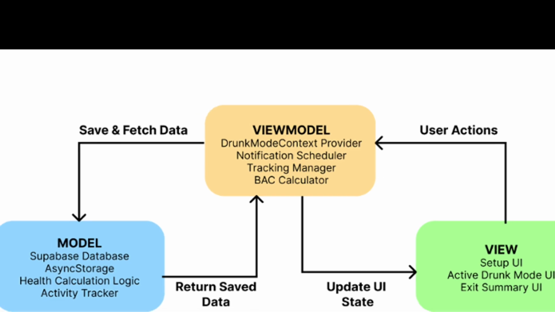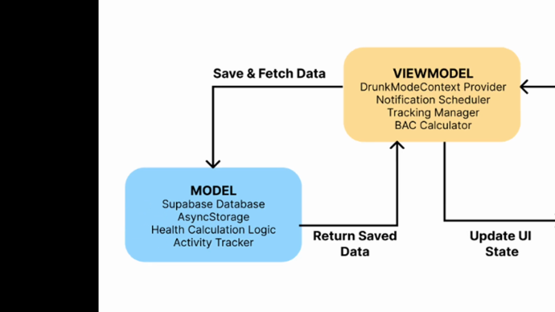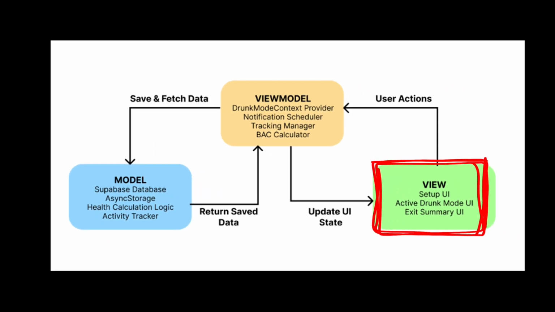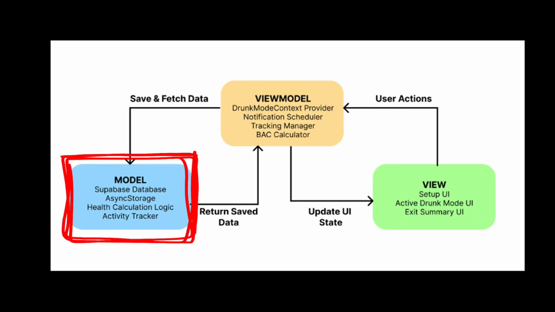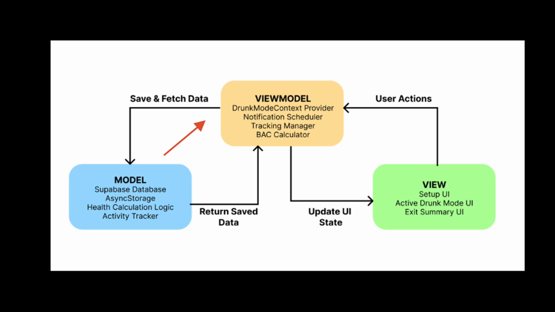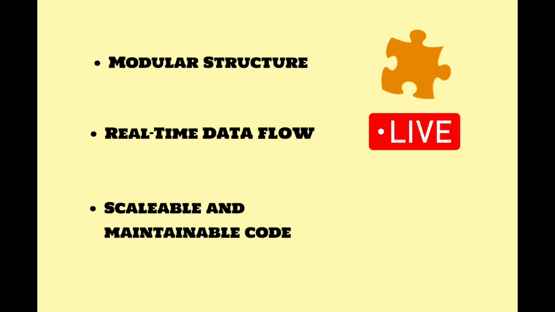The view model interacts with the model layer, in blue, which handles data storage and processing. This includes communicating with Supabase for cloud storage, using async storage for fast local access, and performing health-related calculations and tracking logic. Data flows from the user through the view. It's then processed and managed in the view model and saved or retrieved via the model. Updates then flow back through the view model to reflect in the UI for the user. This structure keeps responsibilities clearly separated, supports real-time updates, and makes sure the code is easier to maintain and scale as the project grows.